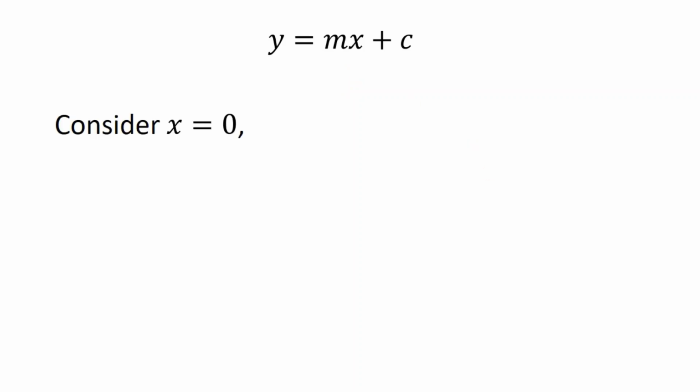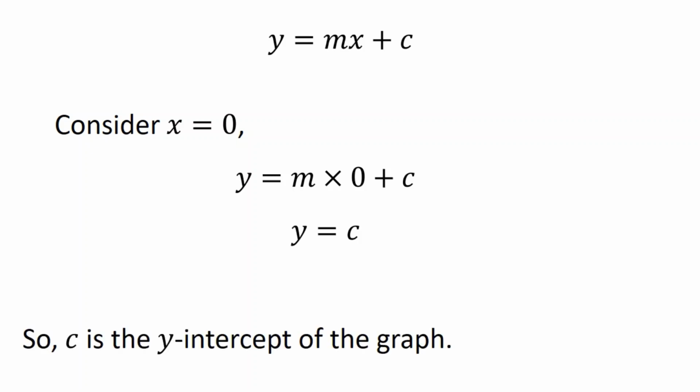Let's consider x equals 0. Let's just put x equals 0 into the equation. So instead of that x, I put in a 0. y equals m times 0 plus c. Well, anything times 0 is 0, which means that m times 0 must be 0. So we must have y equals c. What that tells us is that the y-intercept of this graph is just c. So nothing complicated, it's just c. So if I have an equation of the form y equals mx plus c, the y-intercept is just c.